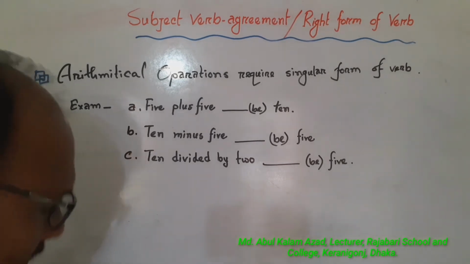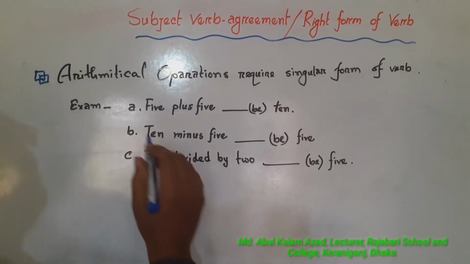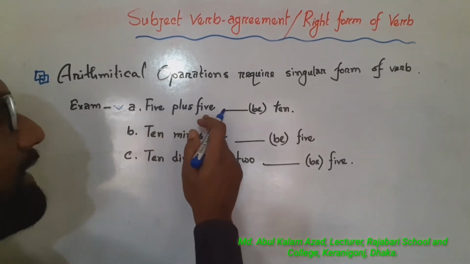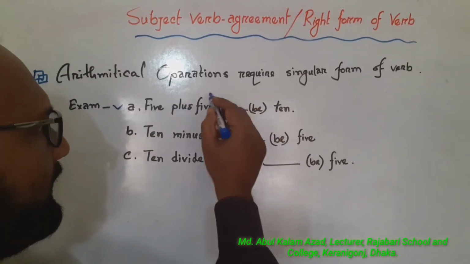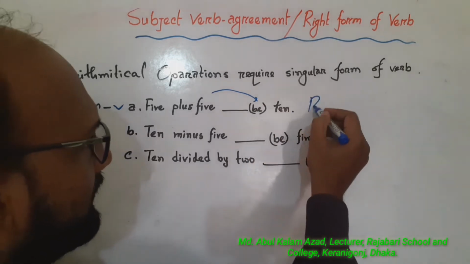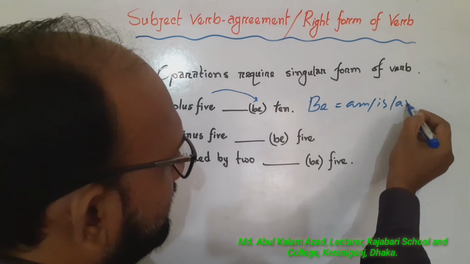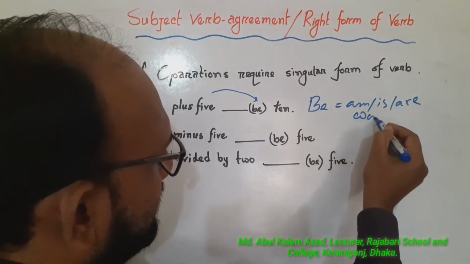Here I have given some examples for your understanding. Look at this here. First example A: 5 plus 5, dash 10, in the bracket has given here B. We know B equals am, is, are or was, were.